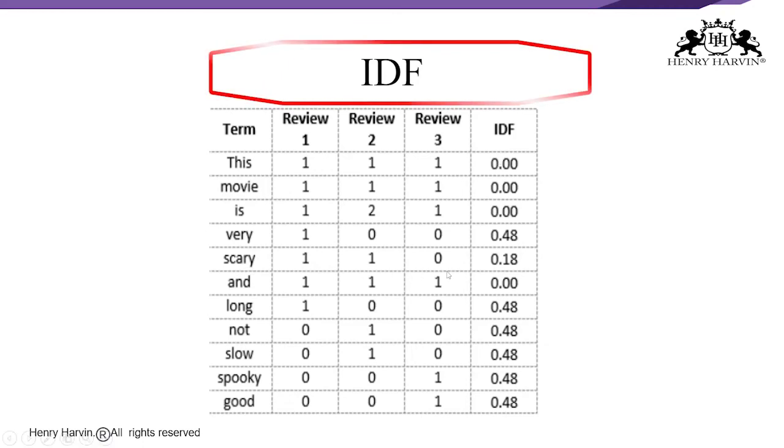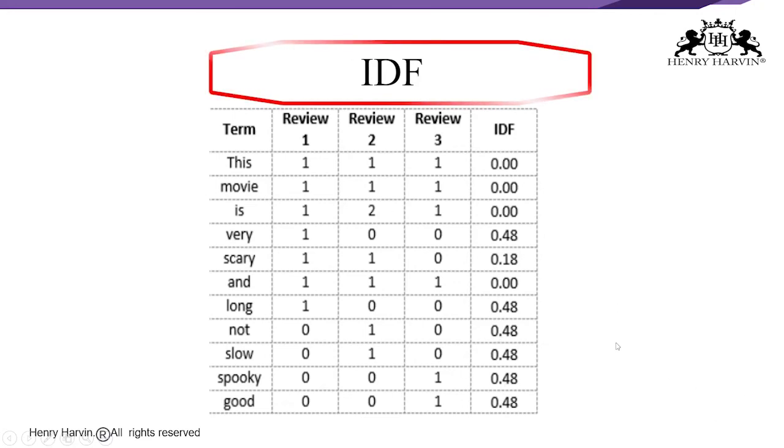But scary is 0.18, long is 0.48, and good is 0.48. There are a few words which are really important to understand how the movie is. So words with a higher IDF have more importance.